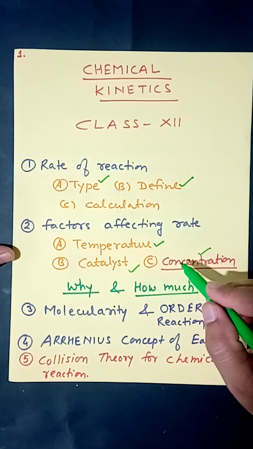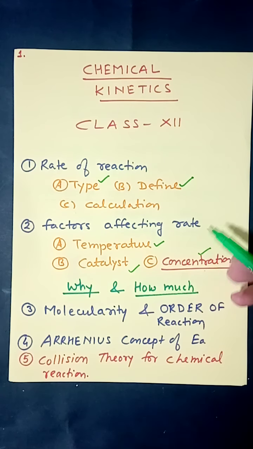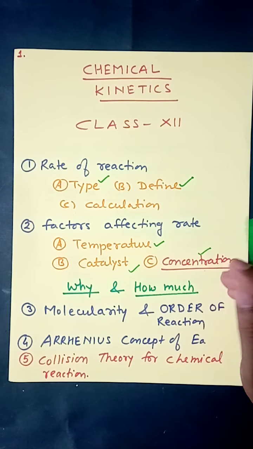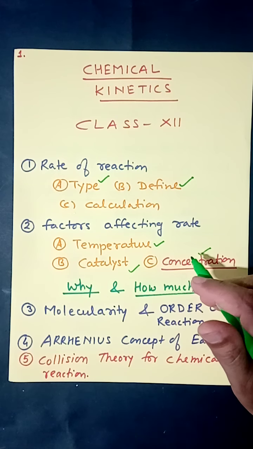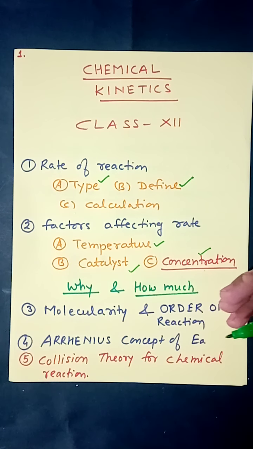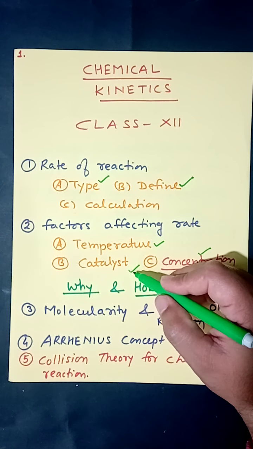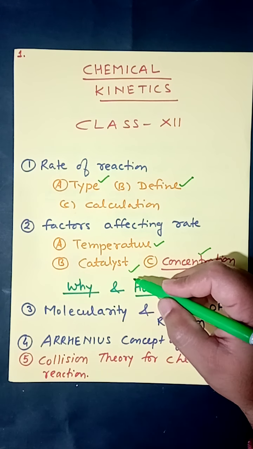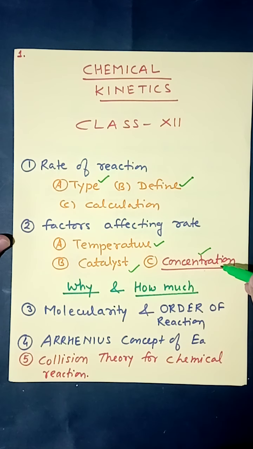For example, so far you know when we increase temperature, the rate of reaction increases. But in this chapter you will come to know that if you increase temperature by a certain extent, say for example from 25 degrees Celsius to 50 degrees Celsius, then how many times the rate of reaction will increase. Similarly, when you add catalyst in a reaction, then why the rate of reaction changes and how many times the rate of reaction changes.